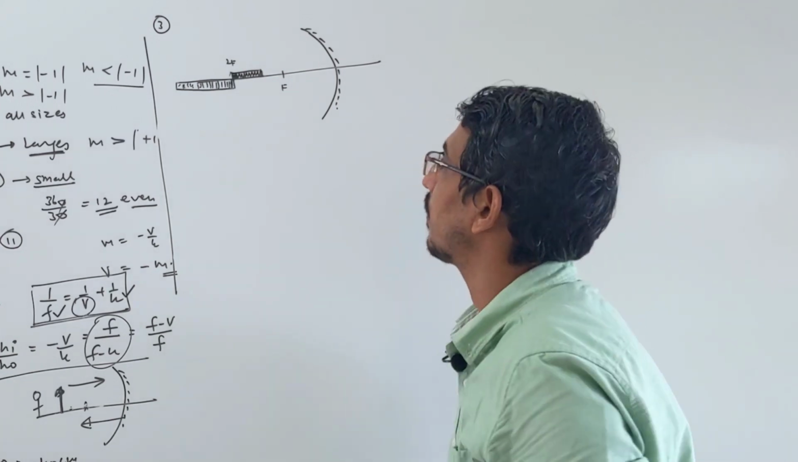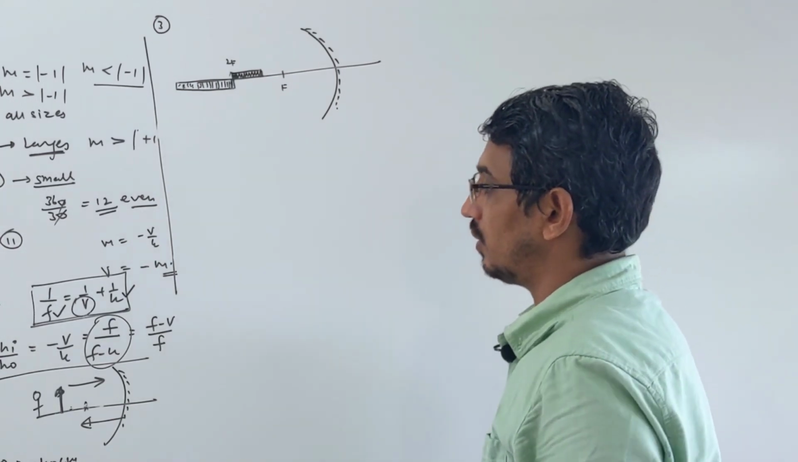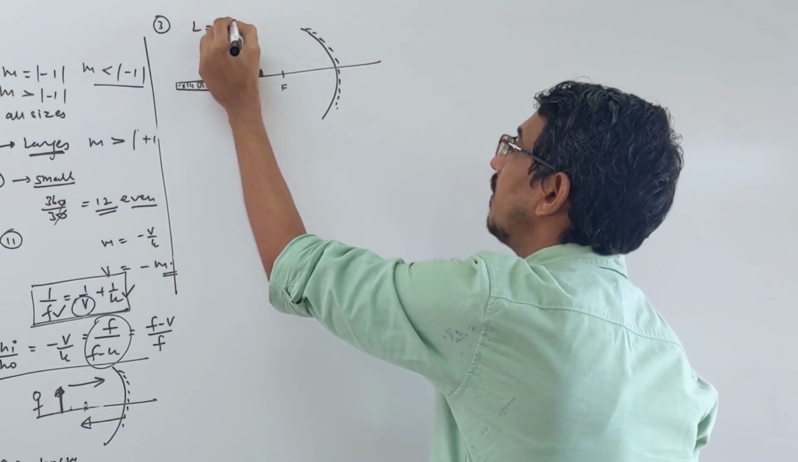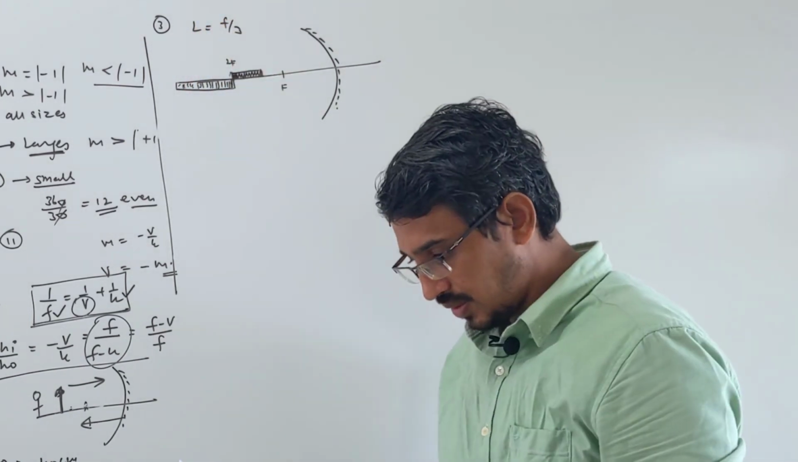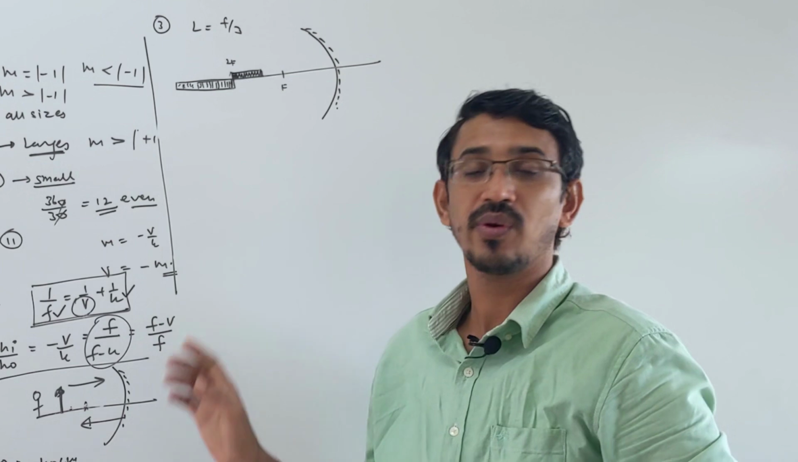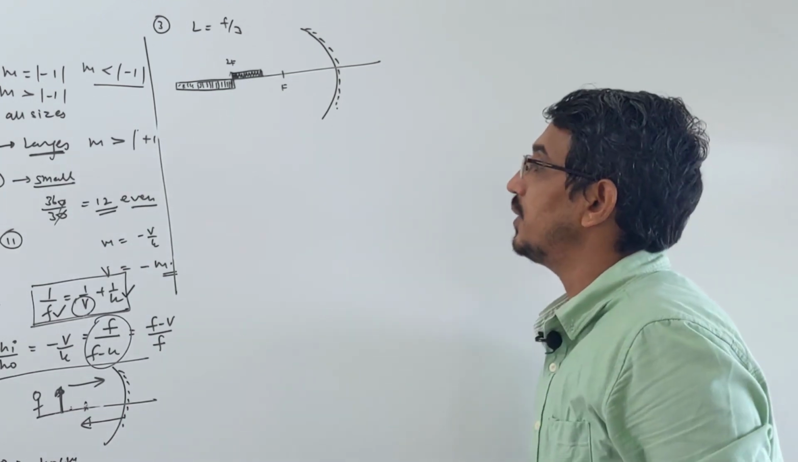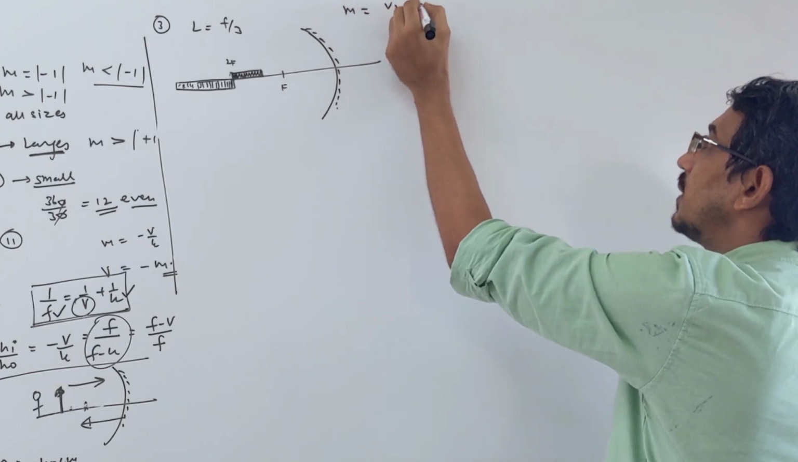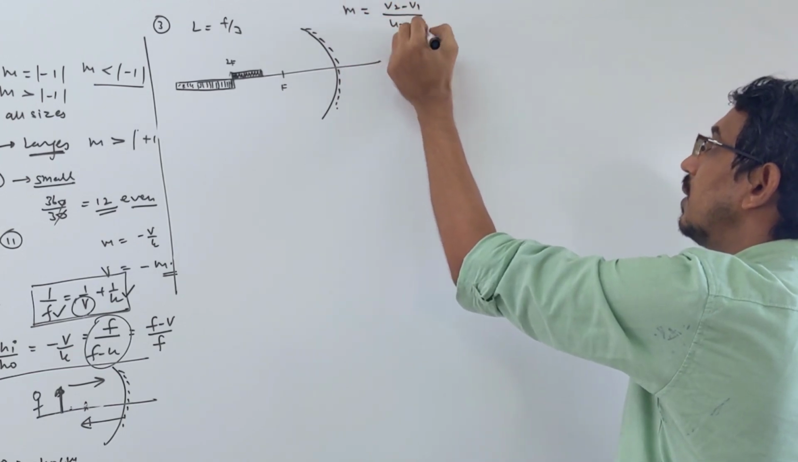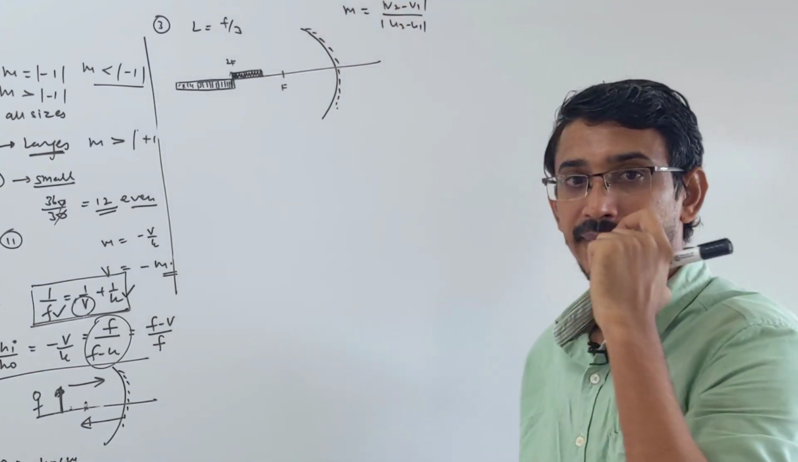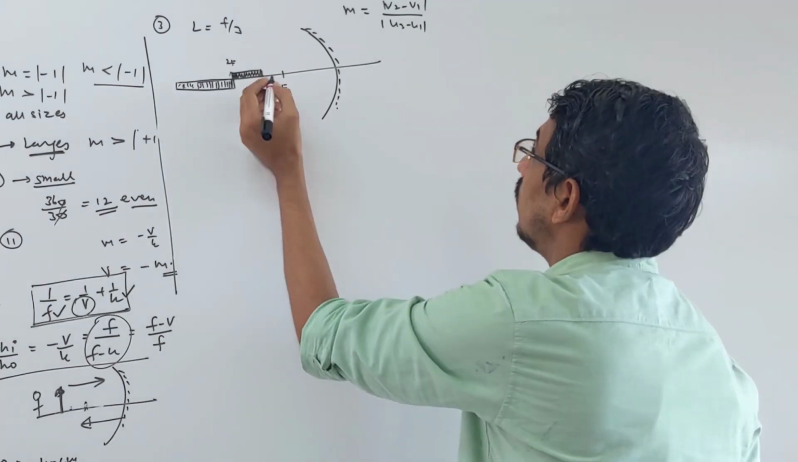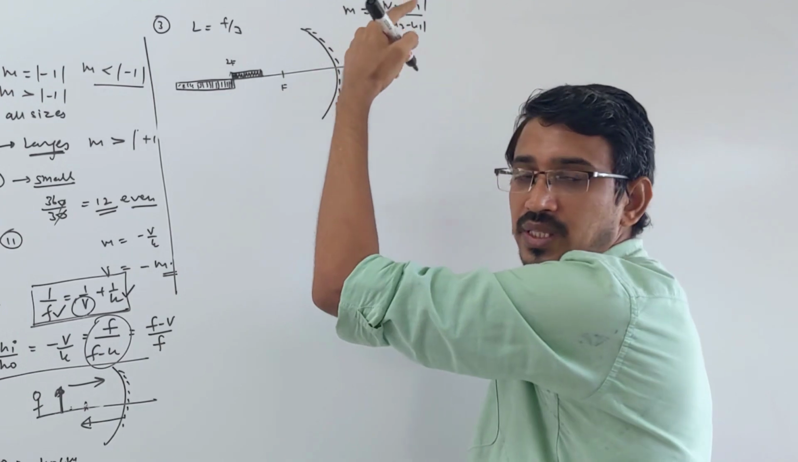Now what is given to you: the length of the object is given as f by 3, where f is the focal length, right? So I told you how to write magnification here. Magnification will always be m equals v2 minus v1 upon u2 minus u1, magnitude you have to put here. So first, let's write what u1, u2, v1 and v2 are.